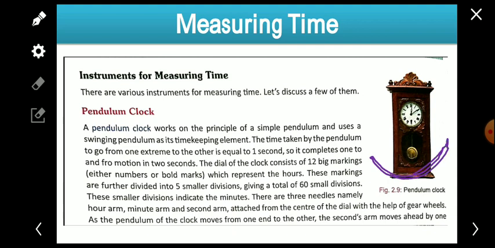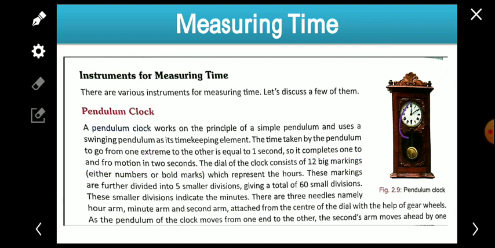It means to complete 1 to and fro motion. To and fro means backward, forward. So it has gone in the forward direction, again it has come back, so the total time it has taken is 2 seconds. It means to complete 1 to and fro motion, it takes 2 seconds. That is what it is saying, that it completes 1 to and fro motion in 2 seconds.